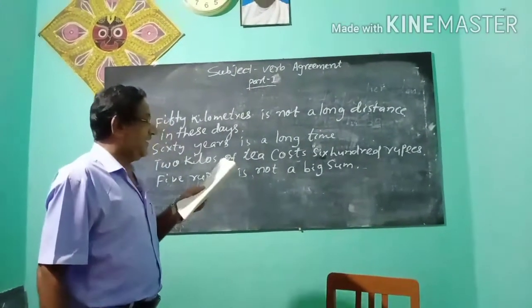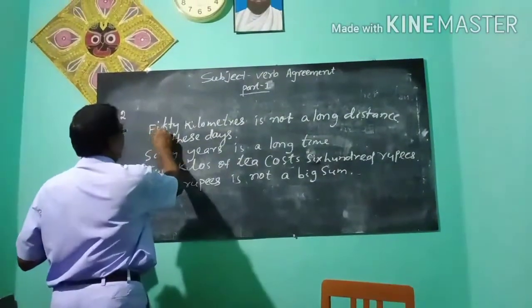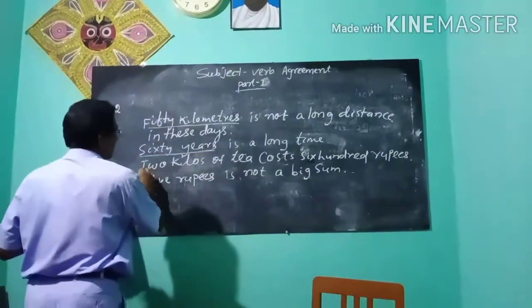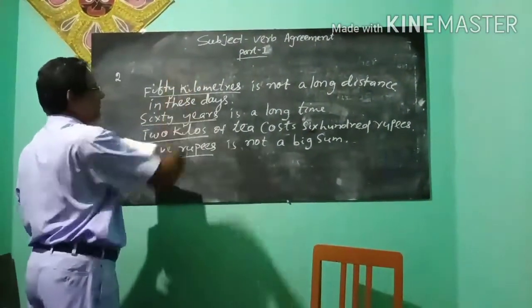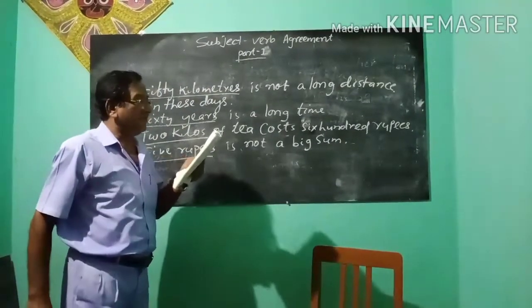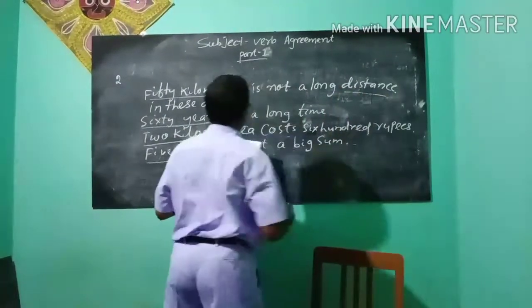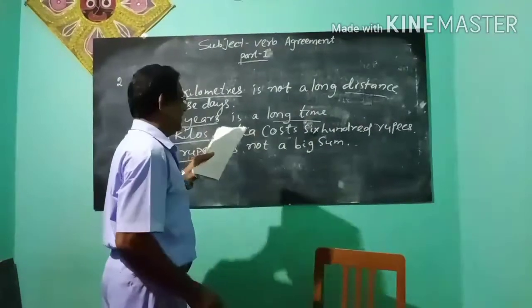Means when a plural number applies to distance, plural number 50 kilometers, 60 years, 2 kilos, 5 rupees. These are plural numbers.